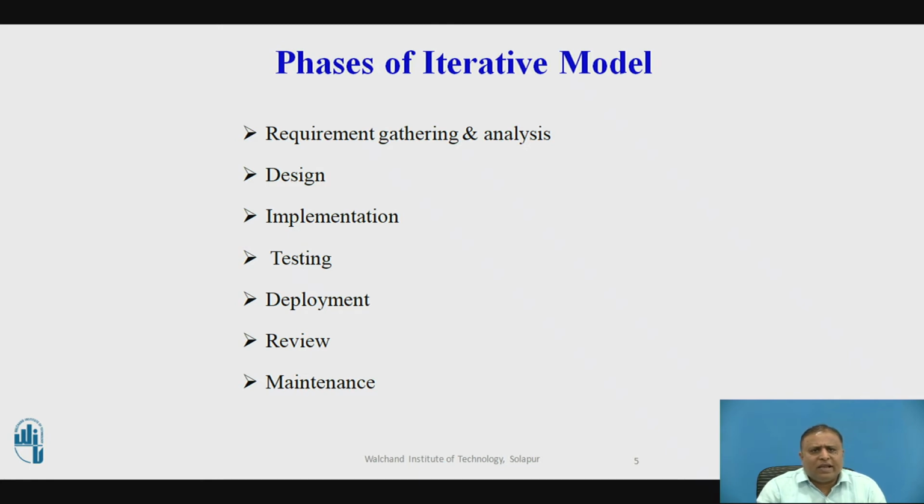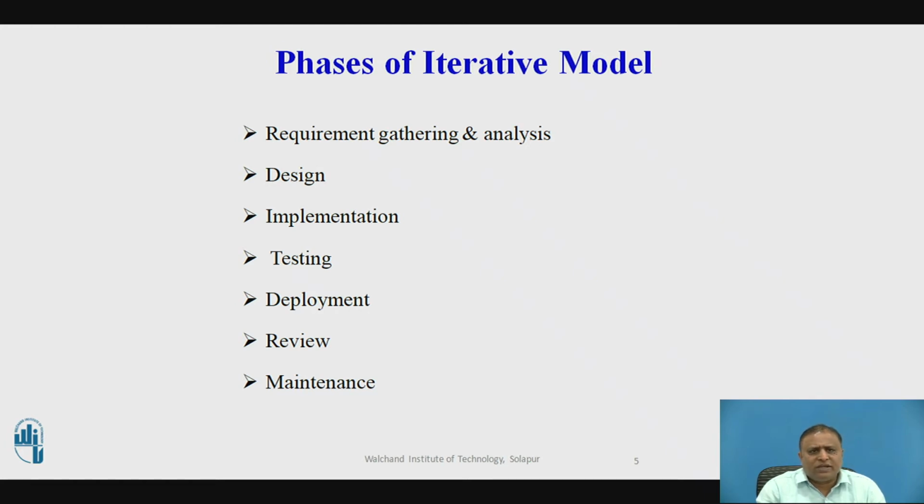In requirement gathering and analysis, in this phase, requirements are gathered from customers and checked by an analyst to see whether the requirements can be fulfilled or not. The analyst checks whether the need can be achieved within the budget or not. After all of this, the software team moves to the next phase. The people who are working in this phase are called analysts. They collect the data from the customer, and all the requirements are written in one document, which is the output of this phase, called the SRS, Software Requirements Specification document.